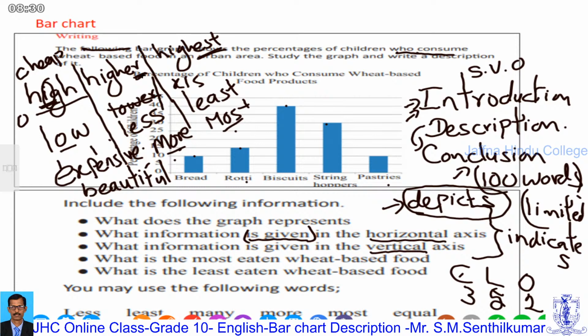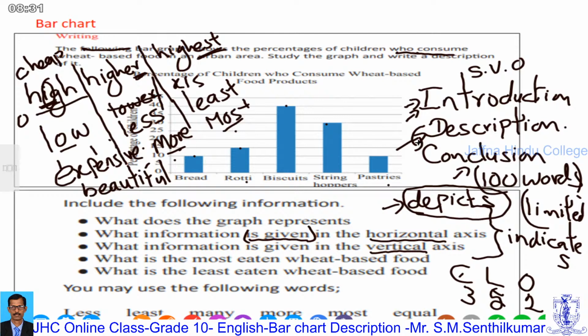Now I am going to ask you a question. In the description part, when you start to write, what is the tense you are going to use? Here, we can't say a particular tense. If we are describing the physical features, we have to use the simple present tense.